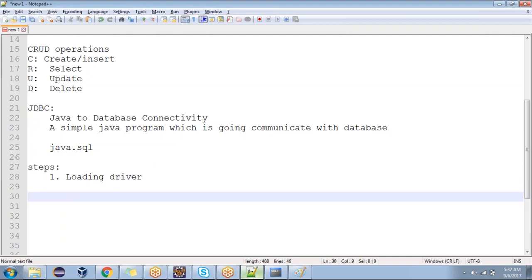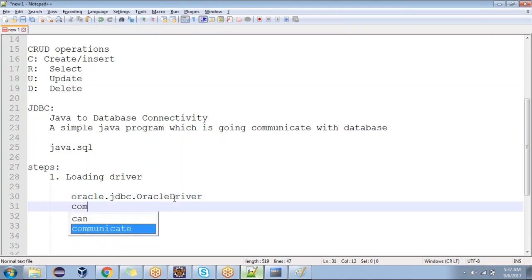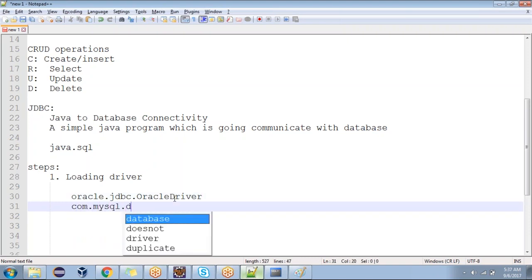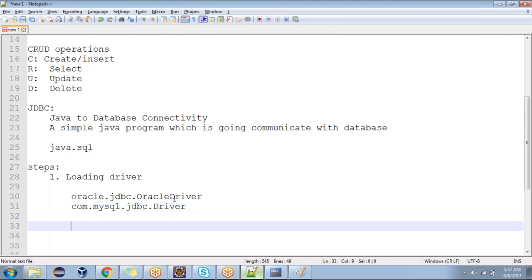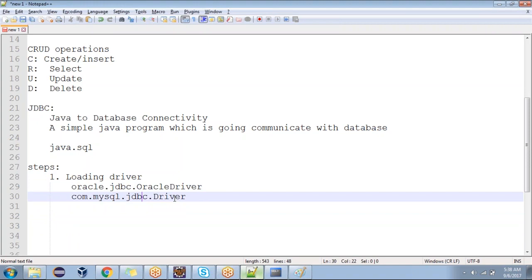If you use Oracle, it has one driver, oracle.jdbc.driver.OracleDriver. Am I clear now? For MySQL, it is com.mysql.jdbc.Driver. Is that clear now? Yes, sir. We need to load these drivers.